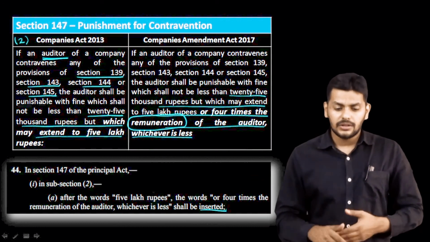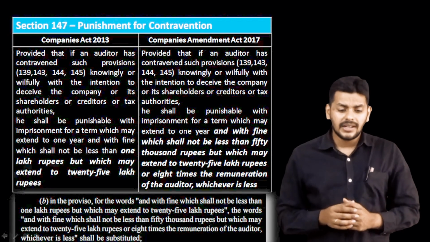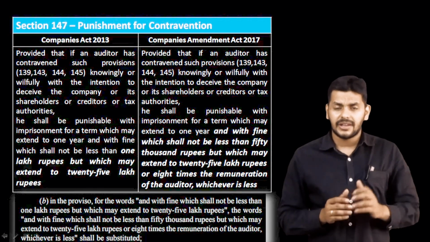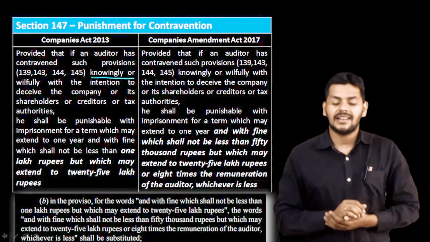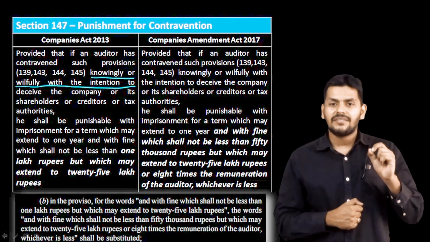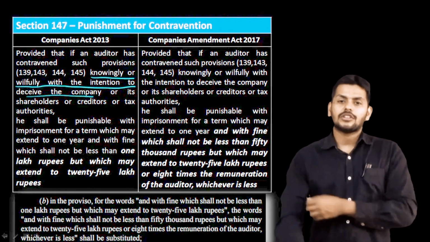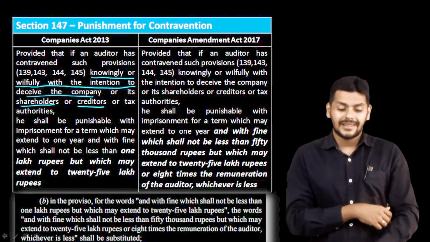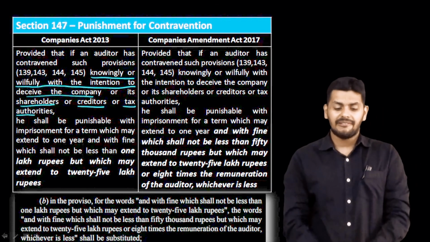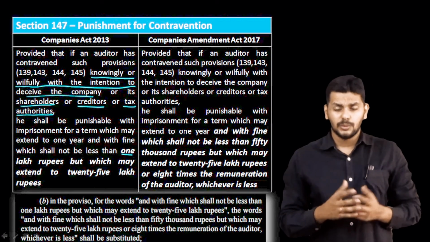Moving up next, you can see the same thing. This time if he commits knowingly, again 139, 143, 144, 145, those, but the word knowingly is underlined. See, knowingly or willfully, with an intention to deceive the company or its shareholders or creditors or any tax authorities, this time it shall be punishable. You know what is the range here generally? 1 lakh to 25 lakhs. That is Companies Act 2013, 147 subsection 2 provision.